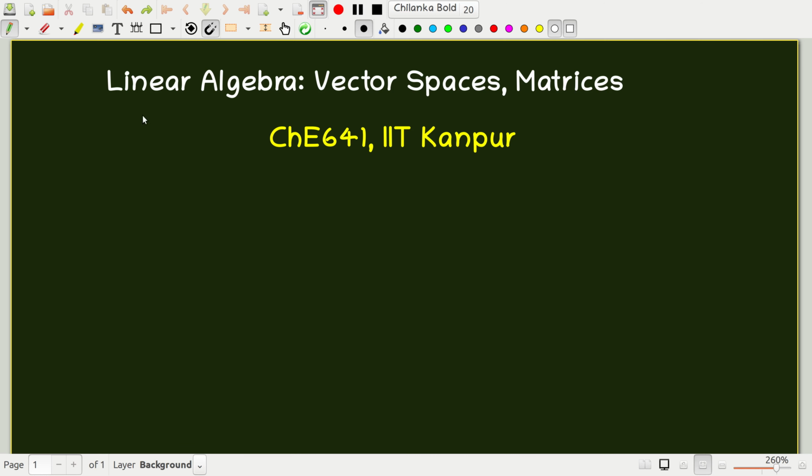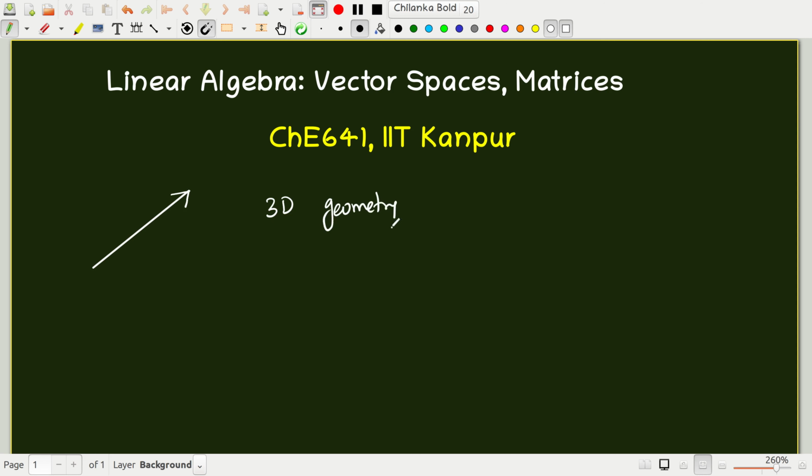Okay, so we all know what the notion of a vector is in three-dimensional geometry. You think of a vector as a directed arrow, as a geometrical object in 3D geometry. A vector is a geometrical object which has a magnitude and a direction, right?